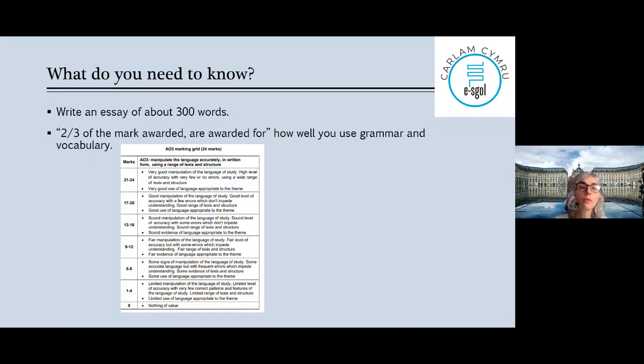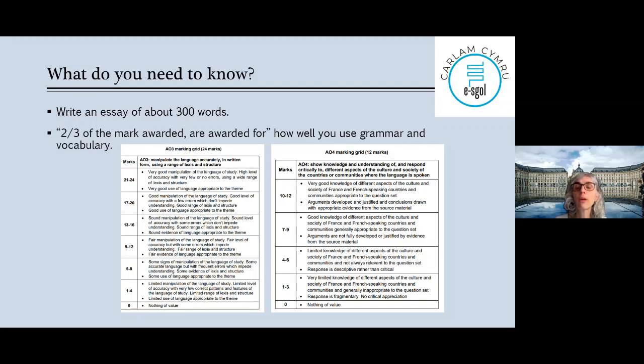AO3, so that's the grammar side, is 24 marks out of 36, okay? And 12 is for your knowledge of the movie. If you write examples, those 12 points could be easy to gain, okay?